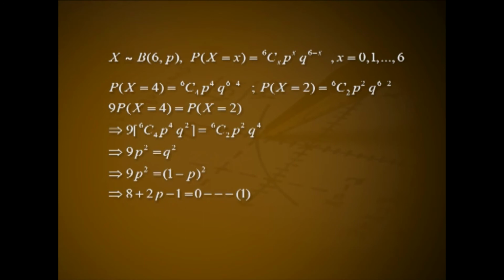9 into probability of x equal to 4 equal to probability of x equal to 2 implies 9 into 6C4 p raised to 4 into q square, that is equal to 6C2 p square q raised to 4. This implies 9p square equal to q square. This implies 9p square equal to (1 minus p) the whole square. This implies 8p square plus 2p minus 1 equal to 0. Let it be equation number 1. Solving 1, we get p equal to 1 by 4 and p equal to minus 1 by 2. But p equal to minus 1 by 2 is not an admissible value of p since it is negative. Hence, p equal to 1 by 4.